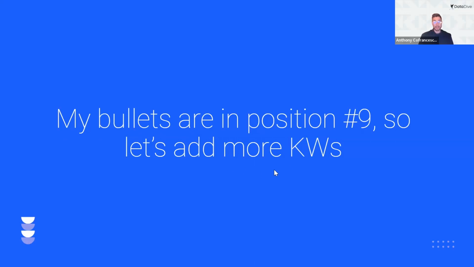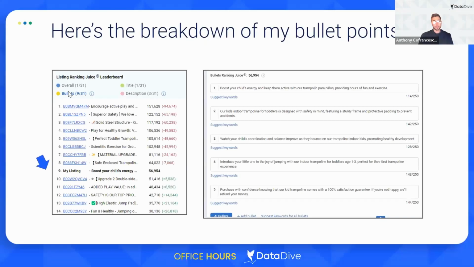So let's add a little bit more keywords. What you're going to notice is, like I just said, on the ranking juice leaderboard for bullet points, I'm in position number 9 with only 56,000 ranking juice. And these were the bullets that were given to me by default from the AI copywriter.